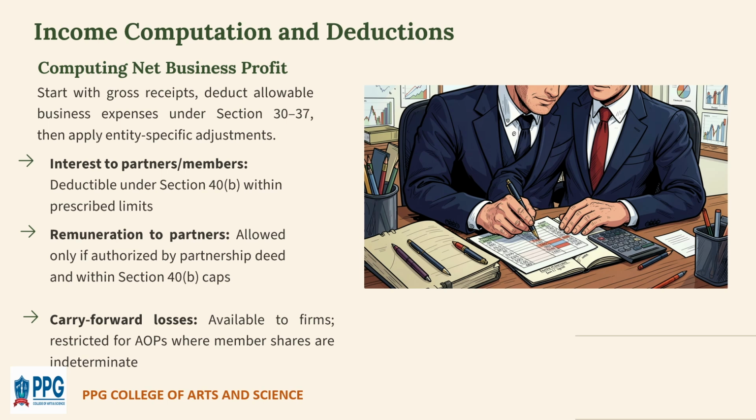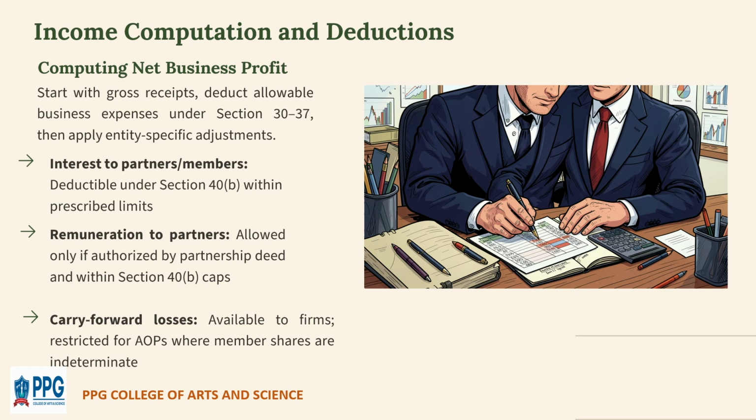Next, deduct allowable business expenses under sections 30 to 37. Under this, expenses like rent, salaries, repairs, depreciation, etc. are deducted. The last step is to apply entity specific adjustments, which are based on the type of entity, such as partner payments.